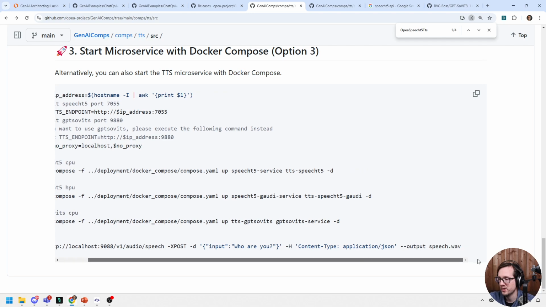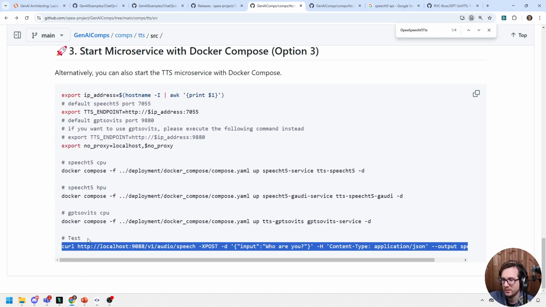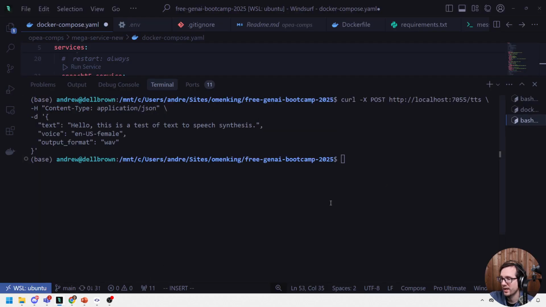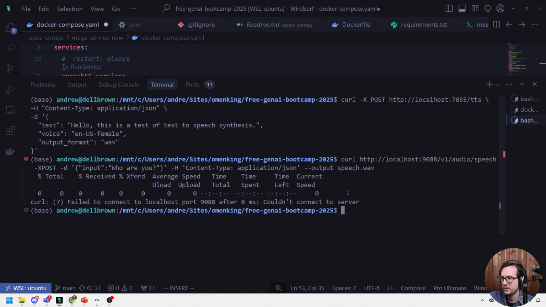All the way down to the ground. And so maybe I can run this now. I'm not sure what voice it would use because I didn't specify anything. I guess it must come with some default voices, which is fine. And I'm going to go over to here, and we're going to go ahead and hit enter, and we'll see what happens. Just couldn't connect to server.